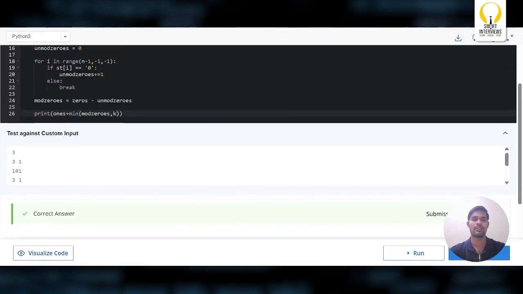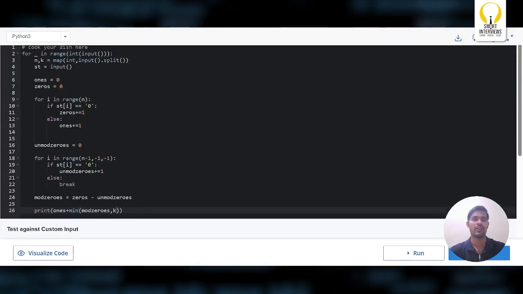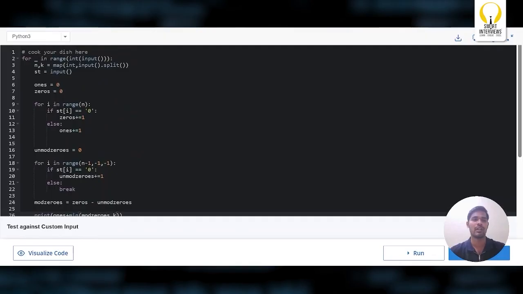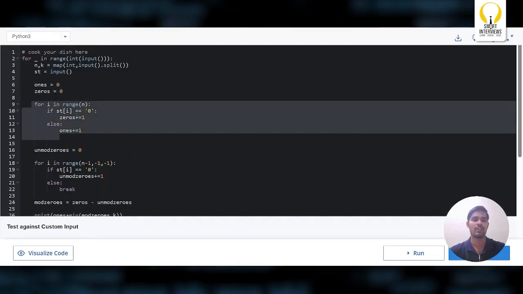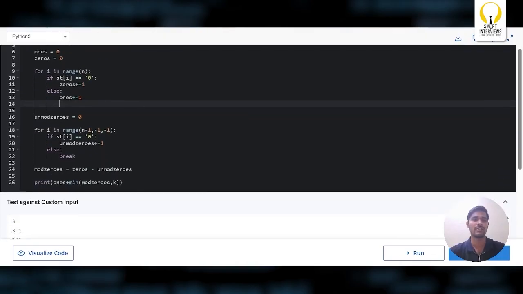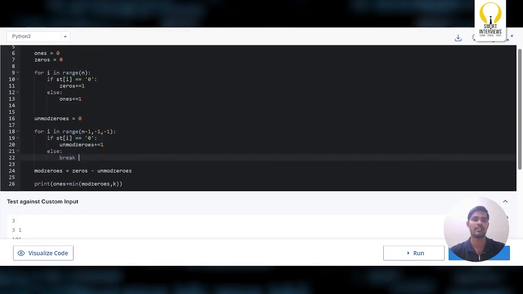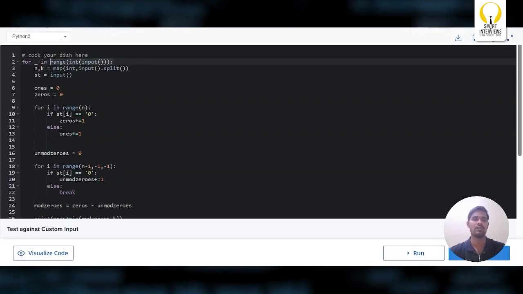That's it, it got submitted. So the time complexity is t into n. Here we are iterating over the string, nothing but n iterations. Here also n iterations. And this will be iterated for t times. So the time complexity is t into n.